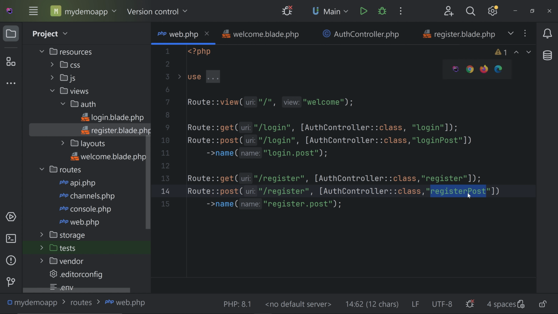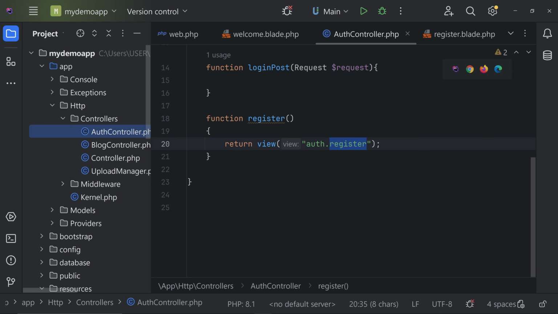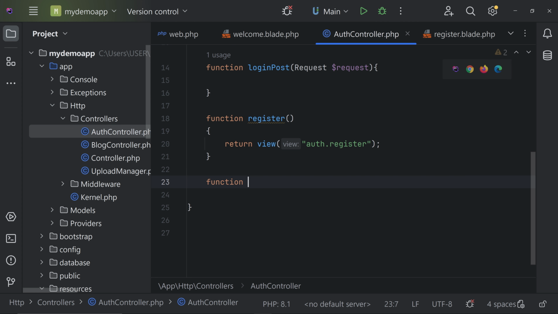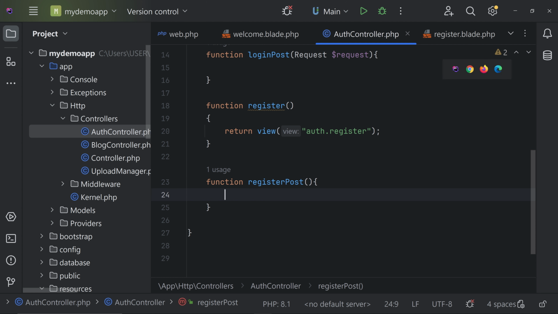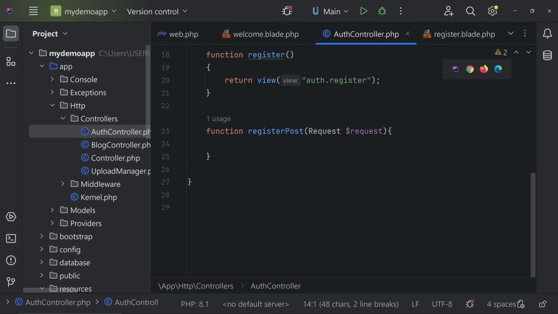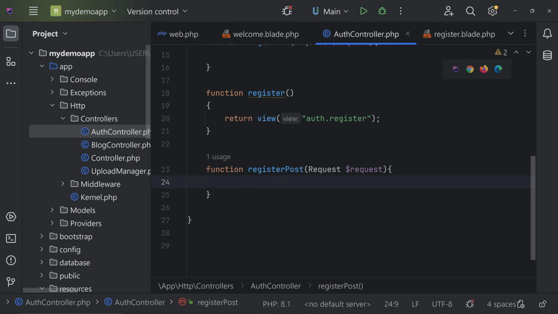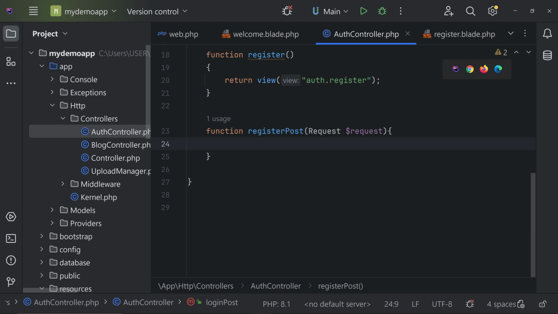Copy the name that we are giving here and go to the controller, auth controller, and here we can create the function registerPost, and we are receiving the things that we are passing from the form. So request $request, just like what we did for login, exactly the same things for register also. Now I think both the steps are in the same place. So login also we have reached here, and in register also we have reached here. Now we have to complete the registration first.